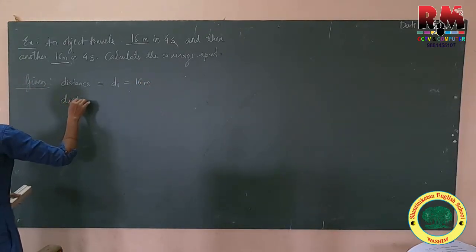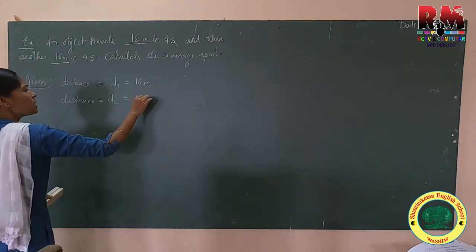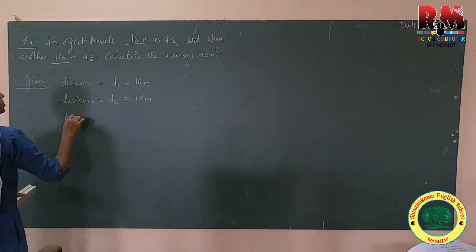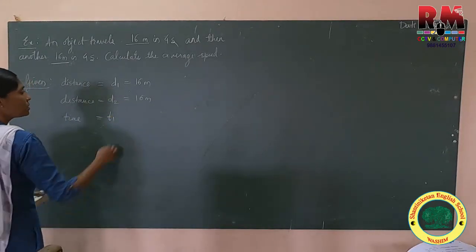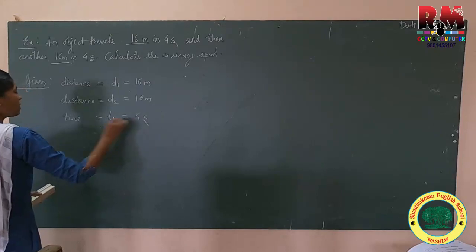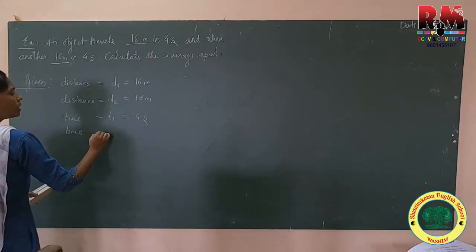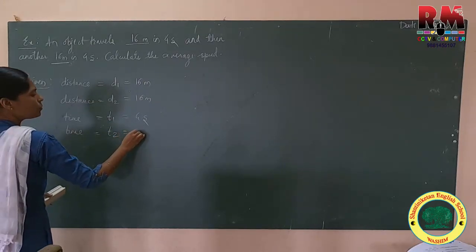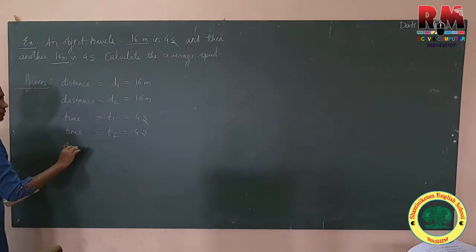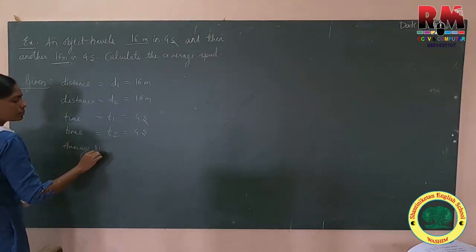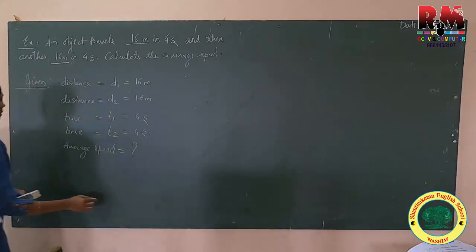Another distance, suppose d2 is again how much? 16 meter. Time for covering d1 is suppose t1 is 4 seconds. And another time for covering distance d2 is t2 is again 4 seconds. What is asked? Average speed. Average speed is asked. Okay.